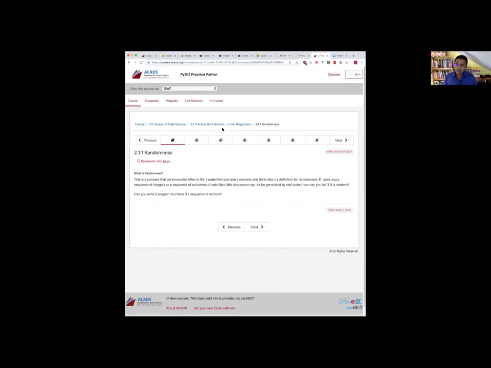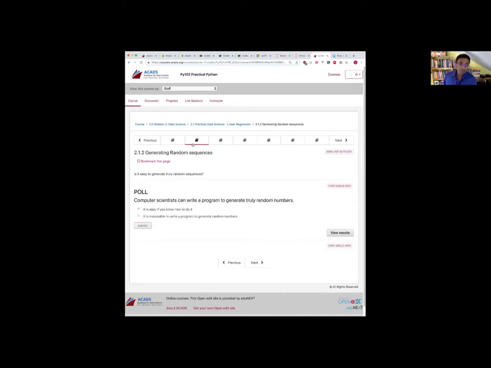So let's go ahead quickly and say, now suppose we want to write a program. So first I ask the question, how can we check if it's random? Now I'm going to say, is it easy to write a program? If I tell you write a program to generate a random sequence, can you write this program? Using random, it can be done. So what is random? How does random work? Is random rand?